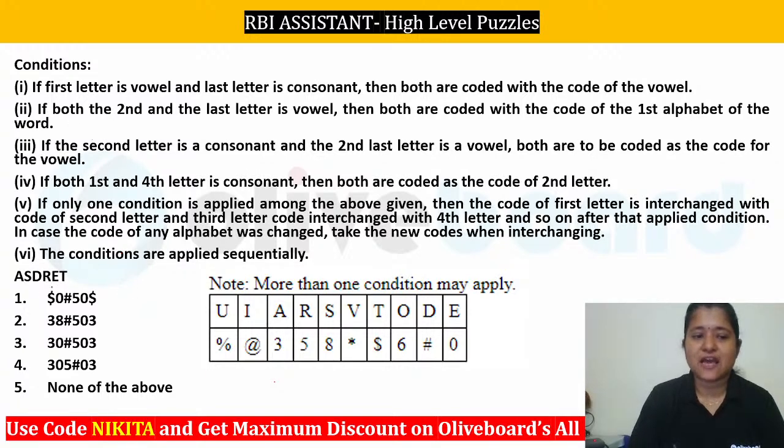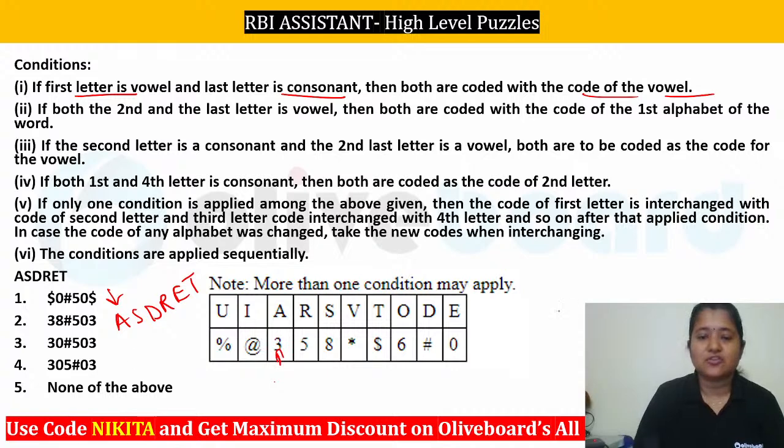Okay, let's check it out, right? So you can see we have to find the answer for ASTRET, right? This is the word. So let's see, if first letter is a vowel and last is a consonant, yes, so both are coded with the code of the vowel. That means you have to code it as A. So you can see 3, so we will have a 3 and 3, right? 3 or 3 aayega. Now you have to check for the second one. If both the second and last letter is a vowel, so that is not happening, so 2 is not applicable here. 3 aayega, okay, we will check it out, right?